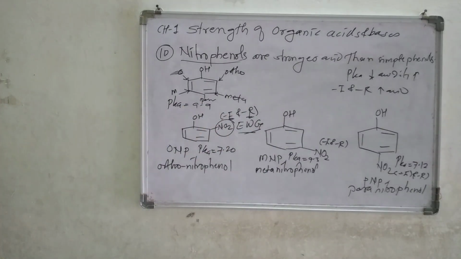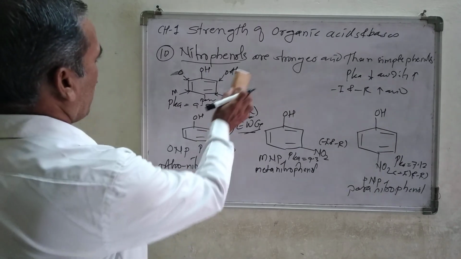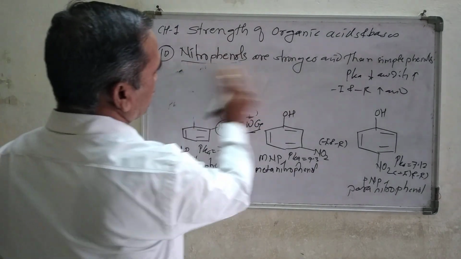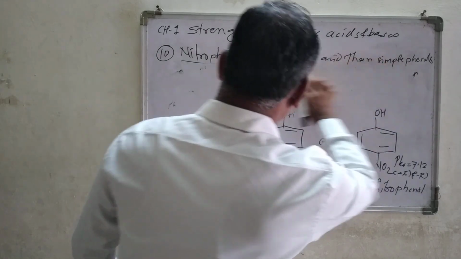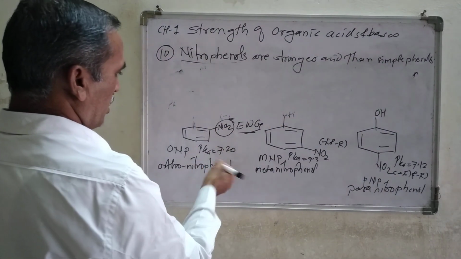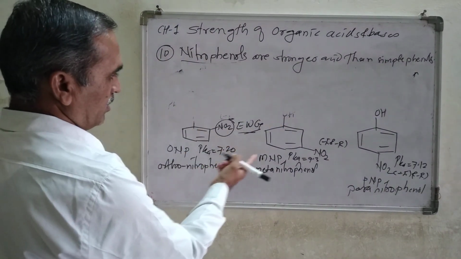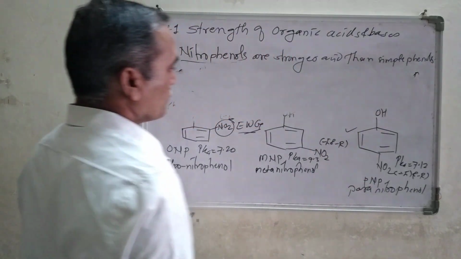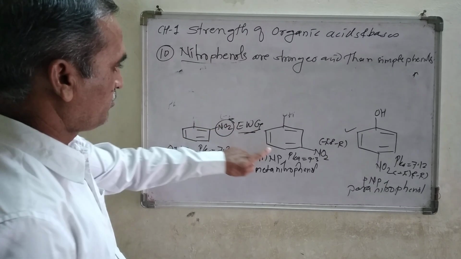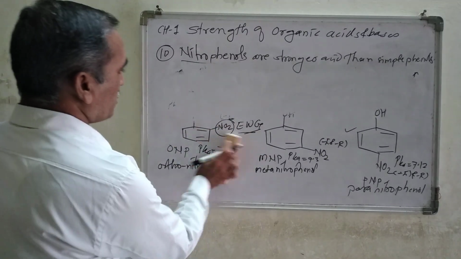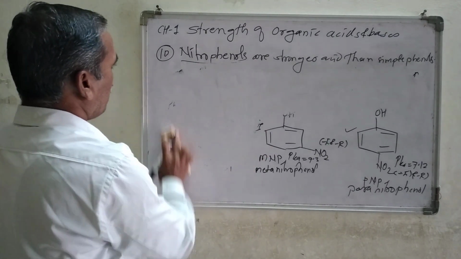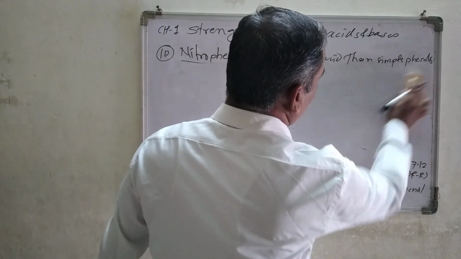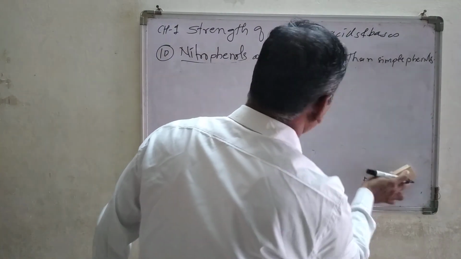Now the next application, look at here the nitrophenol. Among the nitrophenols, this one, how could you explain this one? This one is the strongest one. Now look at the metanitrophenol. Draw the resonating structure of this compound. Let us look at the resonating structure of each one of them.